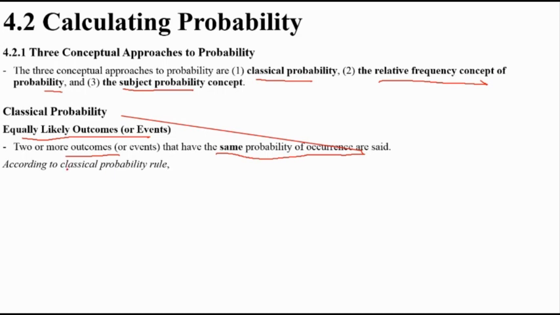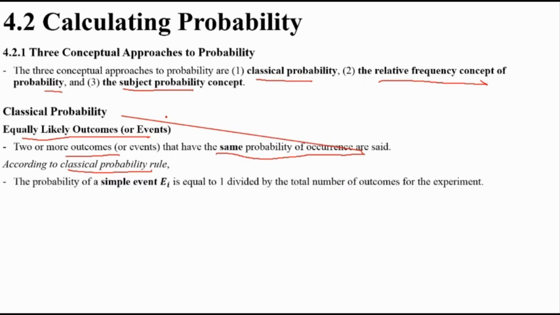According to the classical probability rule, the probability of a simple event equals 1 divided by the total number of outcomes. If you toss a coin, how many heads? 1. Total outcomes 2, so 0.5.